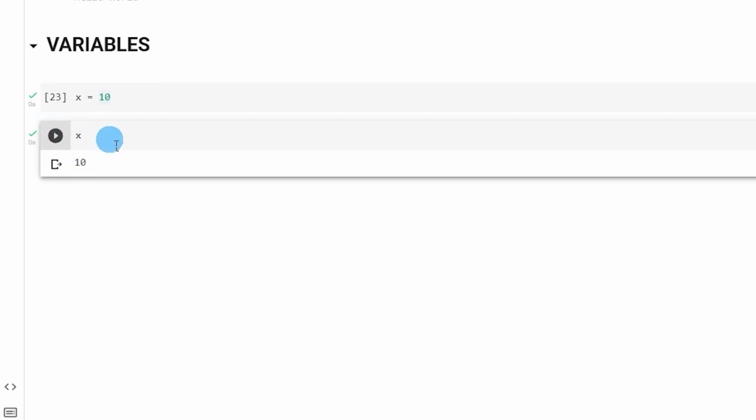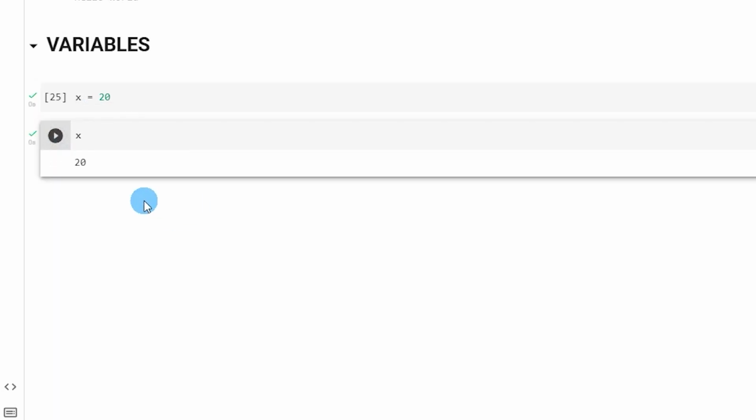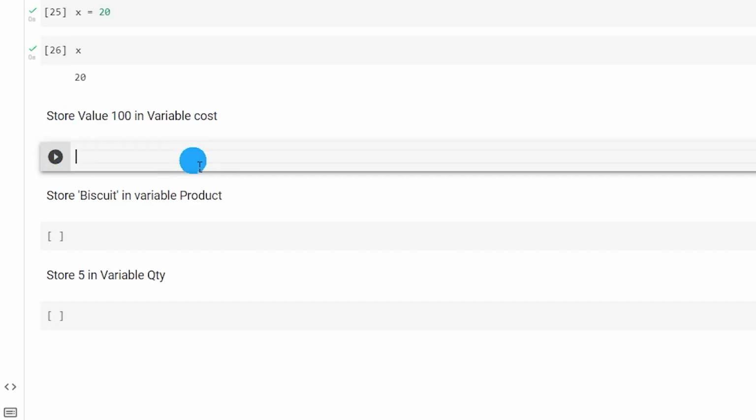Now, if I want to change the value of x, I will simply go back over here and change this to 20. I will run this and then I will run this. Now you will see that the value of x has become 20. Now let's see how we can create these variables and use them.